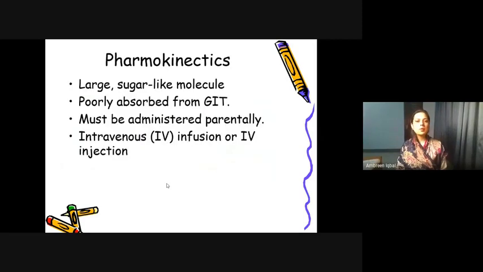The next is pharmacokinetics. Pharmacokinetics is all about the drug and what the body is going to do with the drug. Heparin by nature is a large sugar-like molecule, so it is poorly absorbed from the gastrointestinal tract. So it is always preferably administered parenterally, intravenously, or sometimes by intravenous injections.